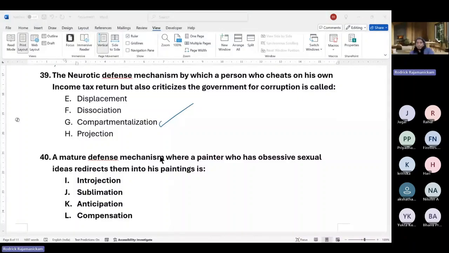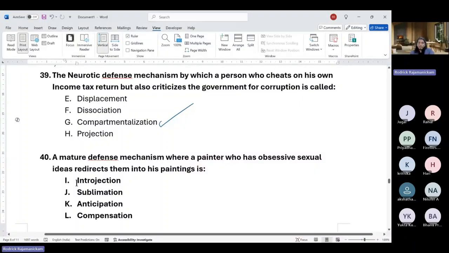So a mature defense mechanism, okay, where a painter who has obsessive sexual ideas redirects them into his paintings. This is very simple. Sublimation. Okay, so there are neurotic defenses, and there's something in between, and there's mature defense mechanisms also. Okay. So it is sublimation.